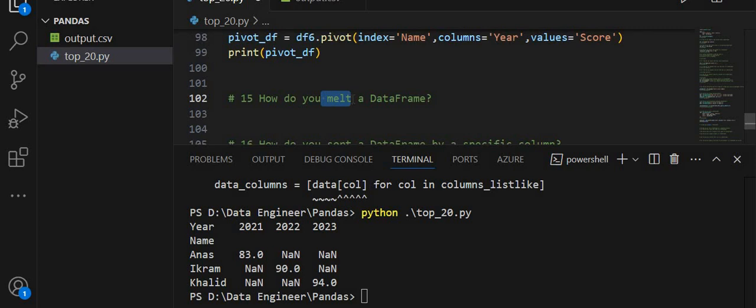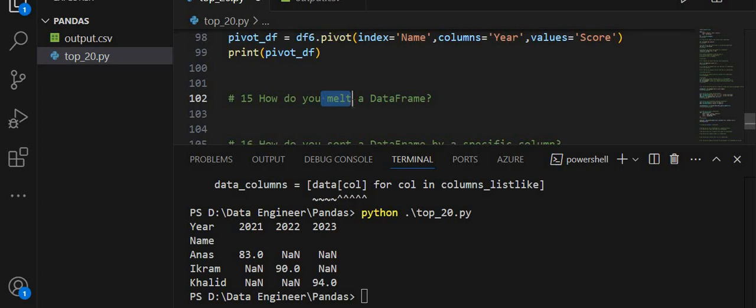This is useful for converting data with multiple columns representing different variables into a format where each row is an observation and each column is a variable. This melt will convert data with multiple columns representing different variables into a format where each row is an observation and each column is a variable.